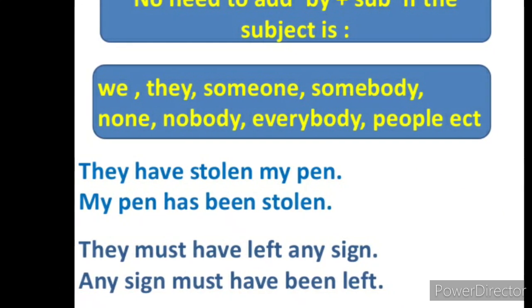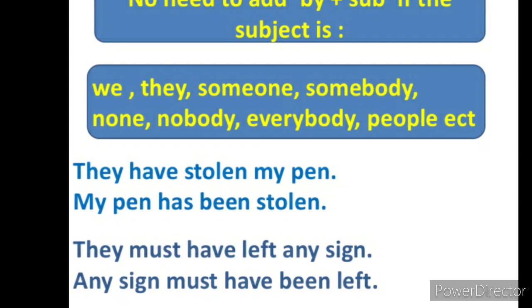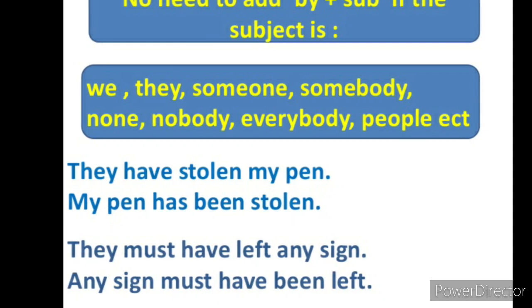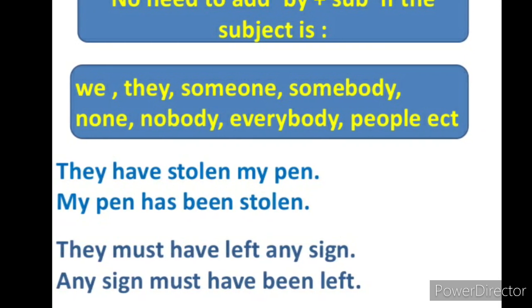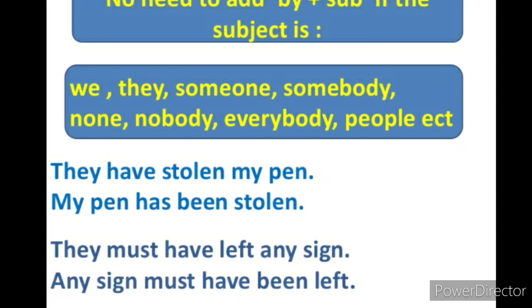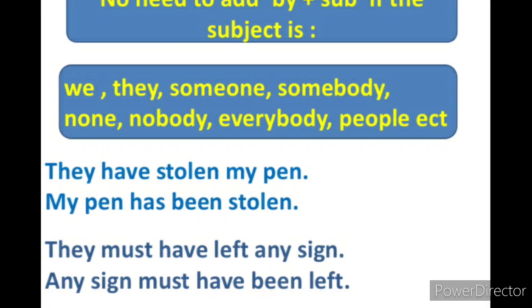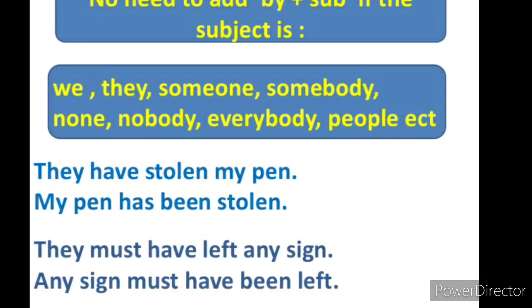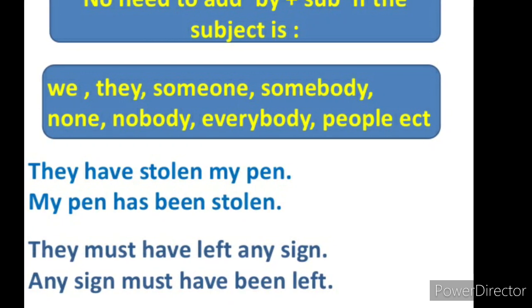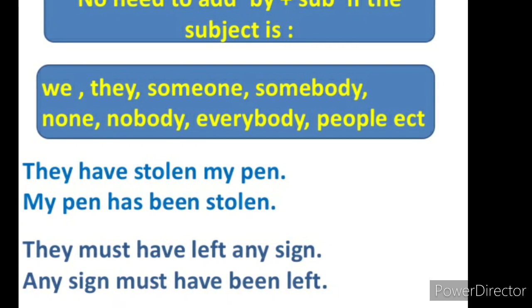Dear student, no need to add by plus subject if the subject is we, they, someone, somebody, none, nobody, everybody, people, etc. No need to add by plus subject. For example, they have stolen my pen. My pen has been stolen.